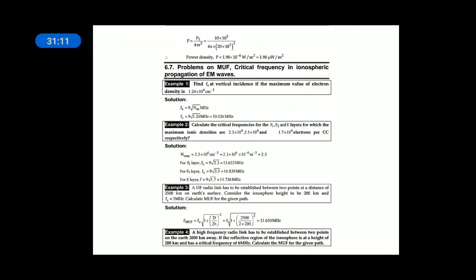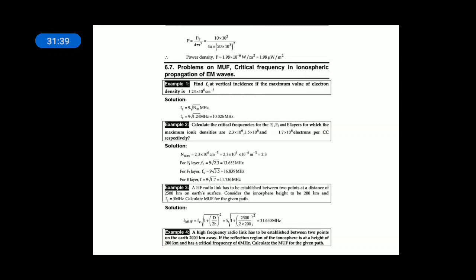Example 1, under problems on MUF and critical frequency in ionospheric propagation of EM waves: find Fc, the critical frequency at vertical incidence, if the maximum value of electron density is 1.24 into 10 to the power of 6 per centimeter cube. It is very simple.